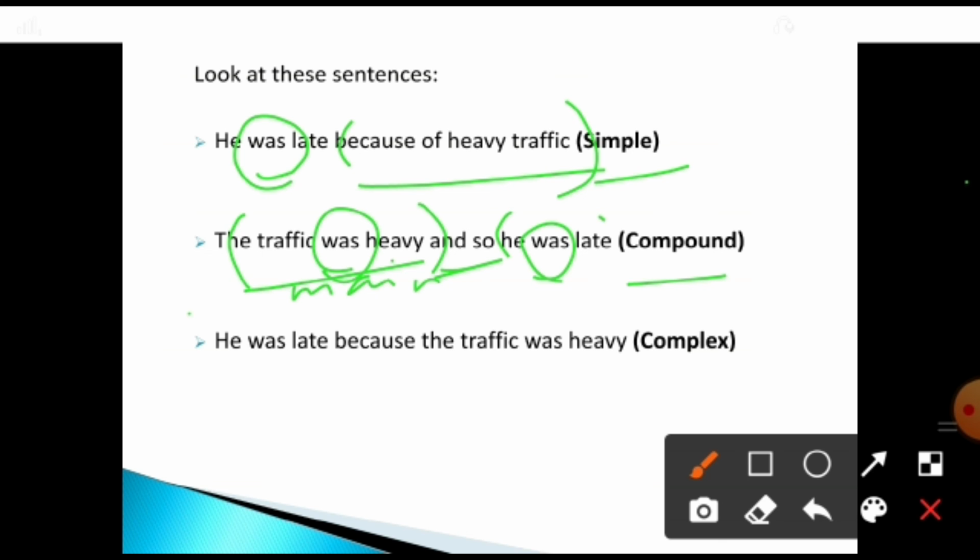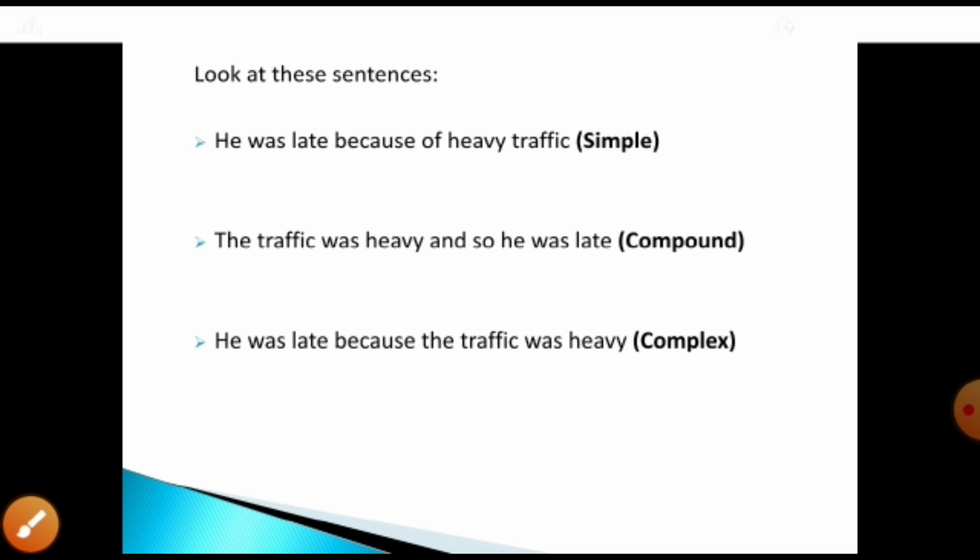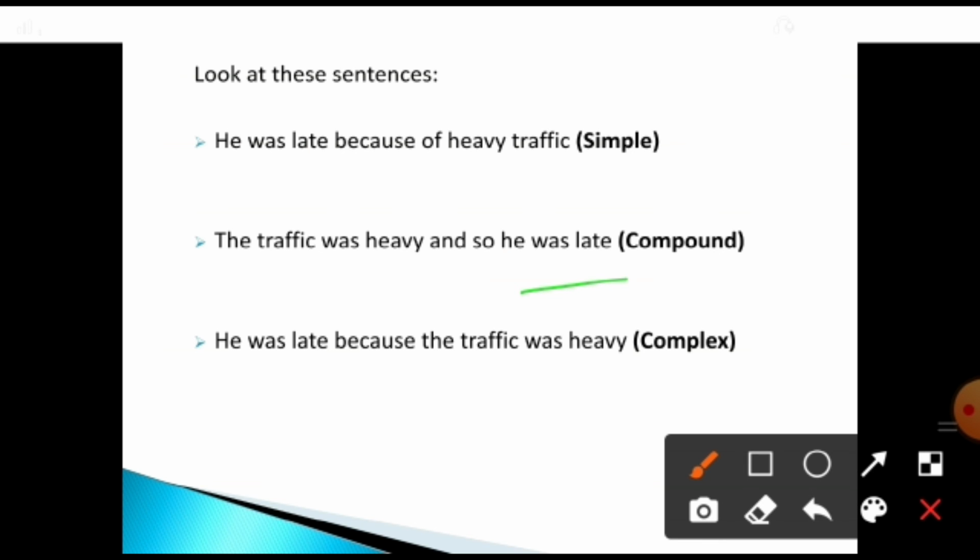He was late. Whether the sentence gets complete? Of course. He has come late, that's all. Do we need to add any other words or any other sentence to give a complete sense? No. So he was late, what is that? It is another independent clause, which is also called a main clause. So there were 2 independent clauses. When they are connected by a coordinating conjunction, what type of sentence is it? It is a compound sentence.